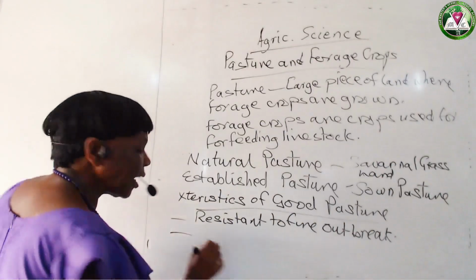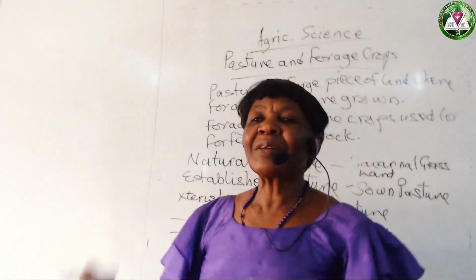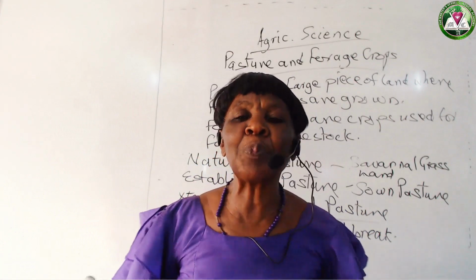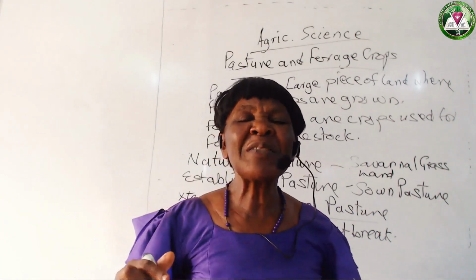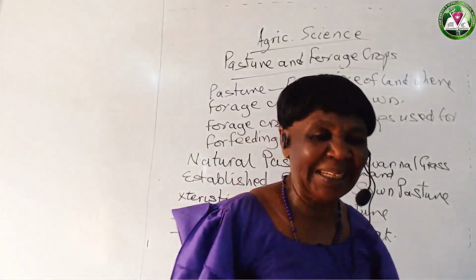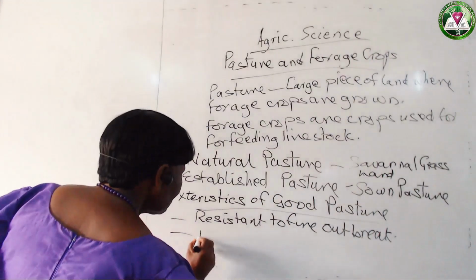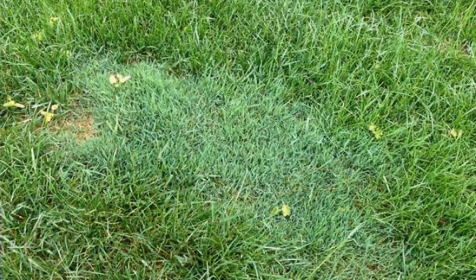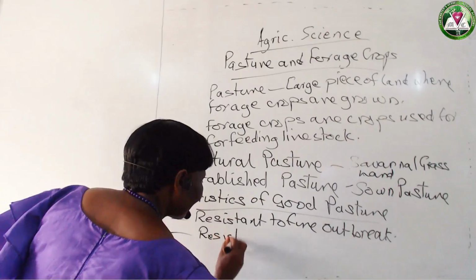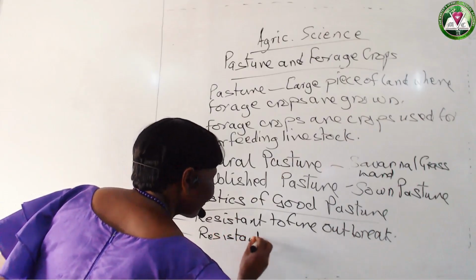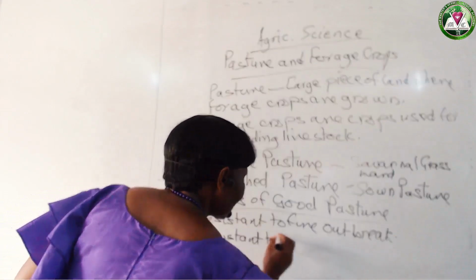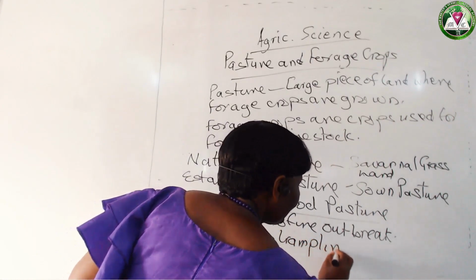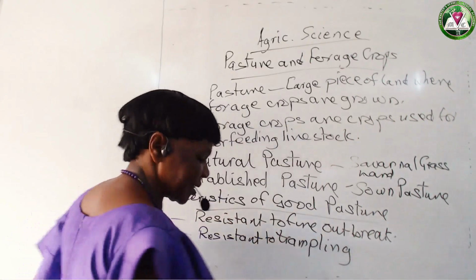Again, another characteristic: the grasses and legumes, the plants growing in a good pasture, must be resistant to trampling. What do we mean by that?